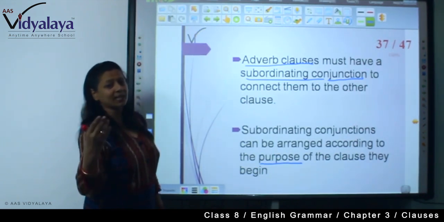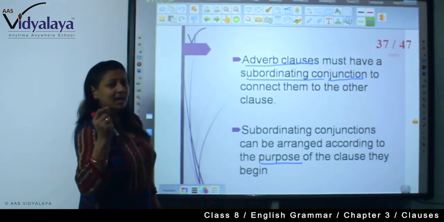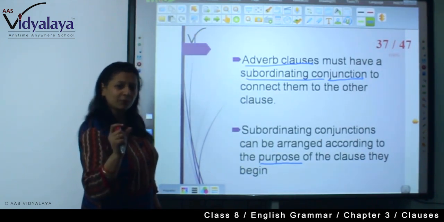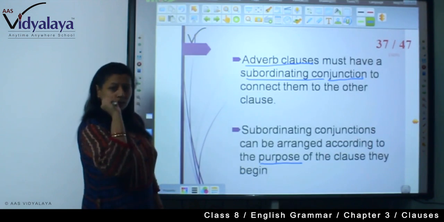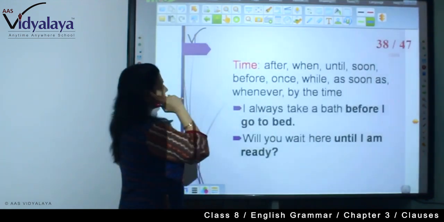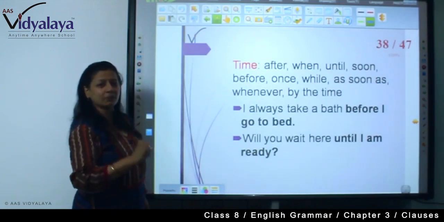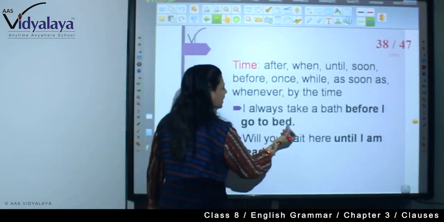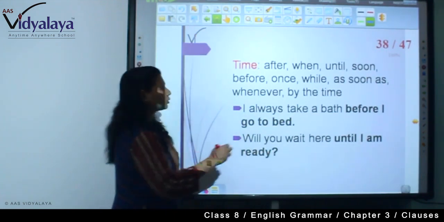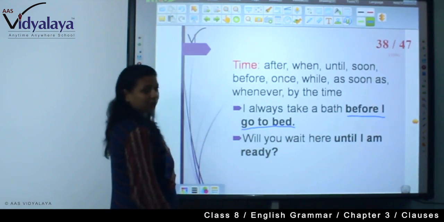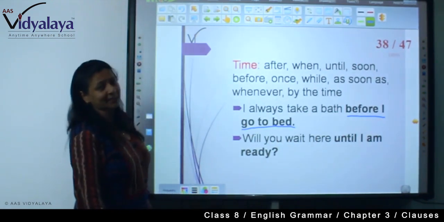Because there are different types of purposes and different subordinate conjunctions. If you don't know the purpose, you cannot connect it accordingly. For example, if time is the purpose: I always take a bath before I go to bed. So before I go to bed is an adverb clause and it's showing time.